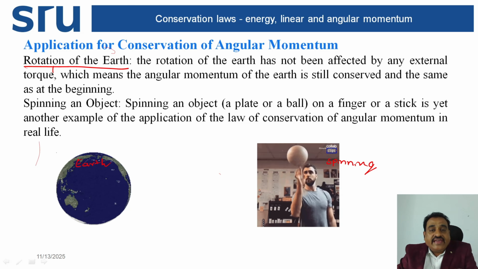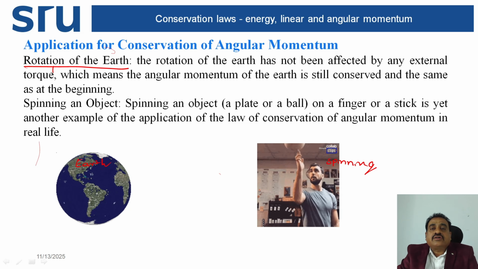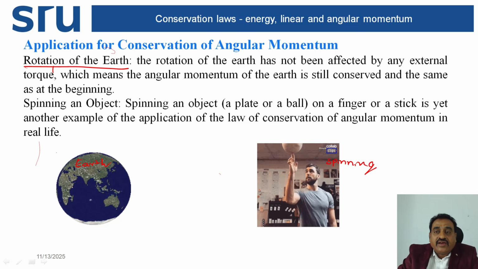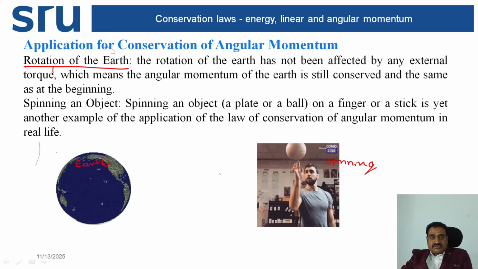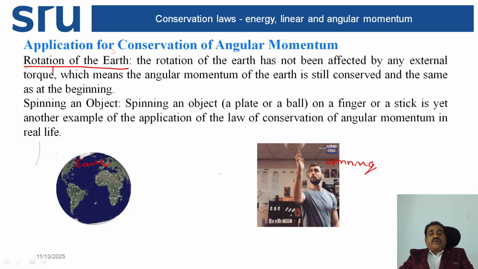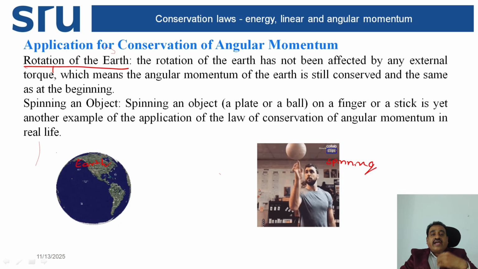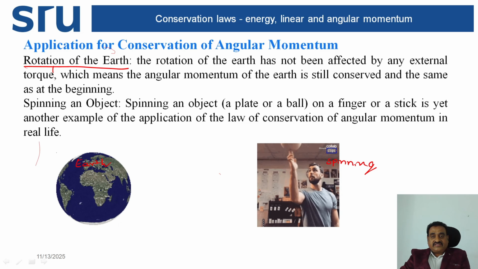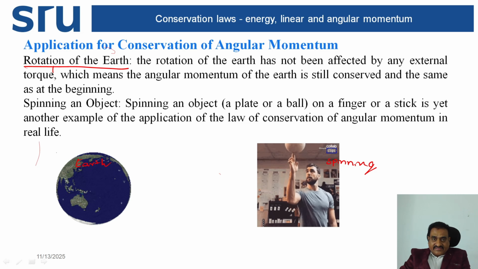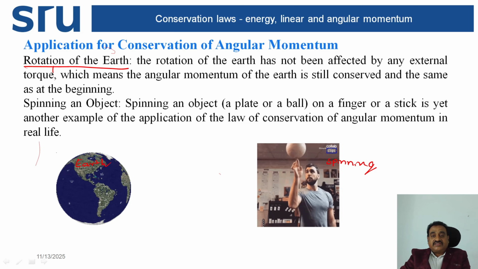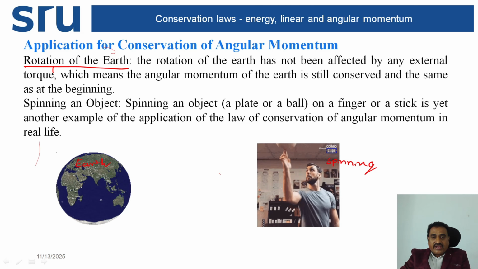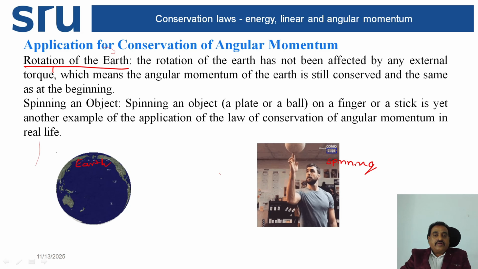So rotation of earth. The rotation of the earth has not been affected by any external torque. The external torque acting on the earth is equal to zero, then the angular momentum is constant, which means the angular momentum of the earth is conserved and the same as the beginning.